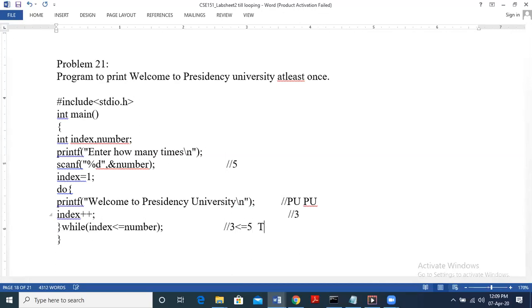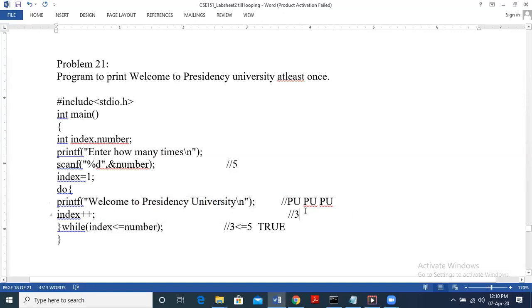Yes, the condition is true, so again print. So the main difference is that we check the condition later but print first. In the while loop we check the condition first and then print the statement. Here we print the statement first, then updation, and then the condition. So the condition comes at the end. That is the only difference.